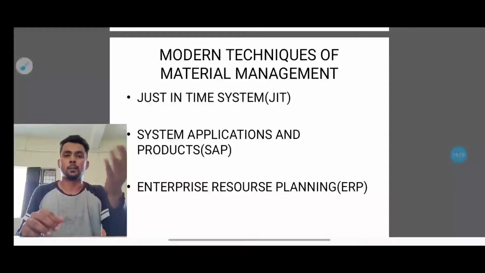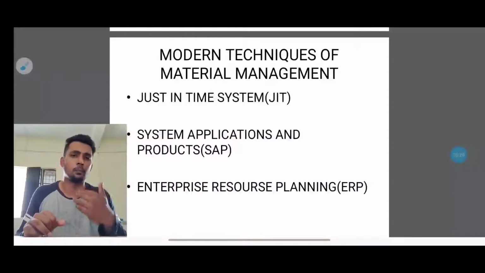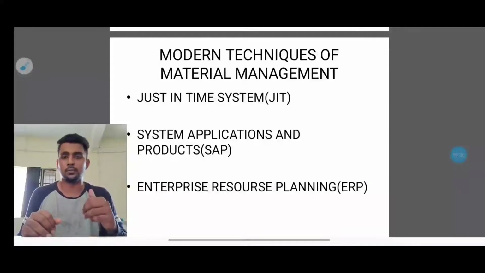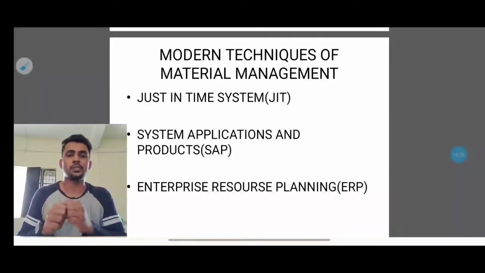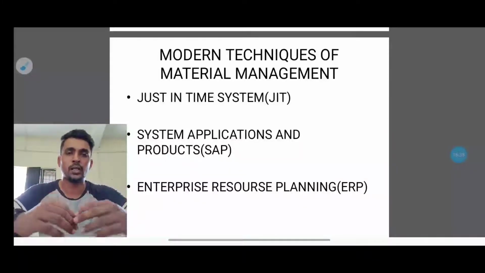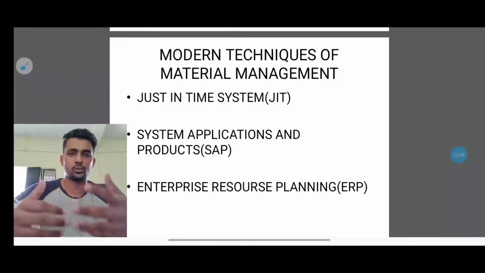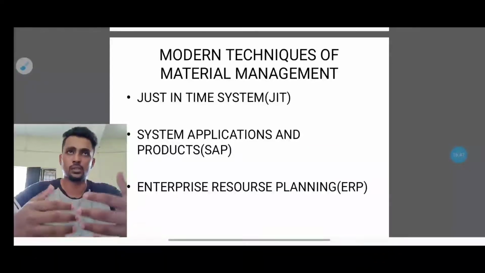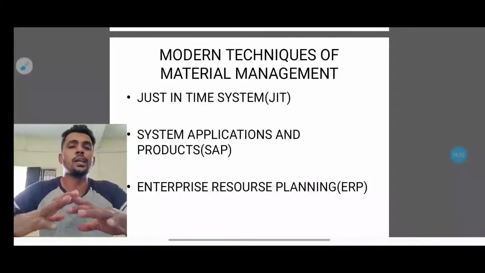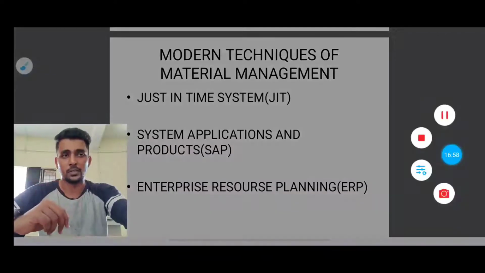Basically the company is giving money to get the raw materials. If they spend so much money and dump all the goods, and the goods are spoiled, it will be a big loss for the company. Because of JIT, they get the exact raw material at the exact time of production. This makes sure the company does not face any problem, and it reduces inventory cost. This method requires procedures to forecast demand accurately, so it will accurately see the demands of the company.